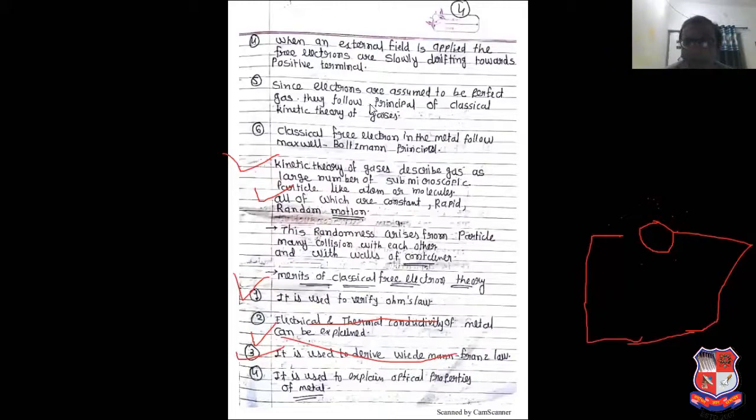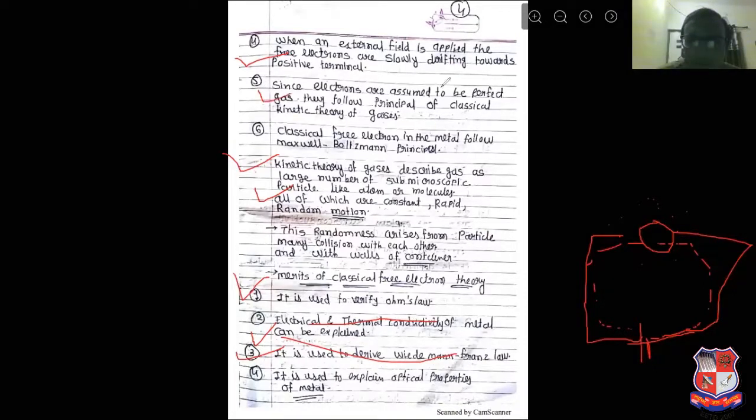When an external field is applied, now see, here we can apply the external field. See this, here if we apply the external field, then free electrons slowly drift towards the positive terminal. अब क्या होगा, जो इलेक्ट्रॉन बैटरी के नेगेटिव टर्मिनल से निकल रहे हैं वो पॉजिटिव टर्मिनल पे अट्रैक्ट होते हैं बैटरी के. When an external field is applied, the free electrons slowly drift towards the positive terminal. Since electrons are assumed to be a perfect gas, following classical free electron theory, the electrons in the metal follow the Maxwell-Boltzmann statistics. It is one type of constant, and